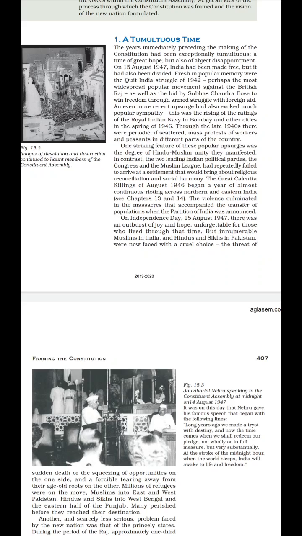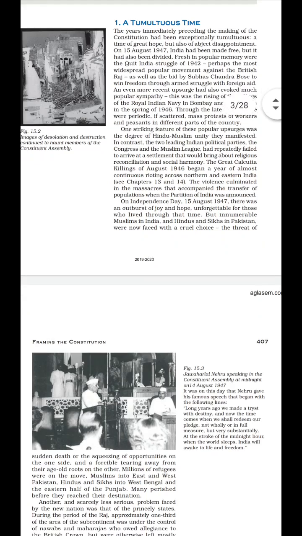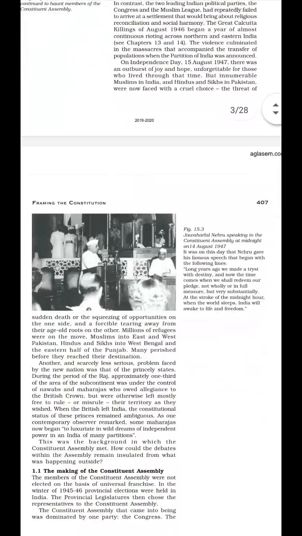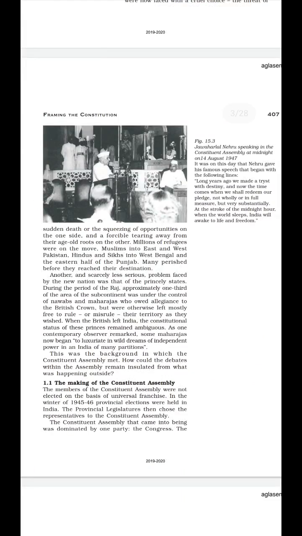But here, Sardar Vallabhbhai Patel played a very important role. What he did is that he brought all the princely states under the control, or we can say under the territory of India. Clear? So this was the background of the Constituent Assembly.